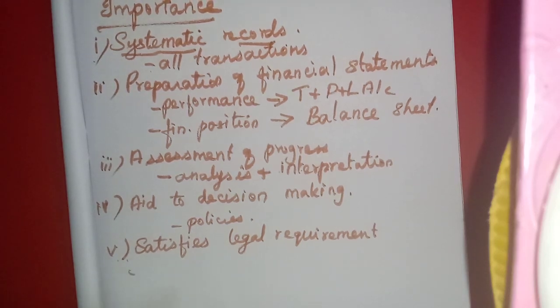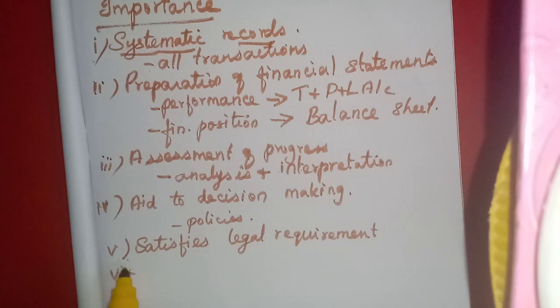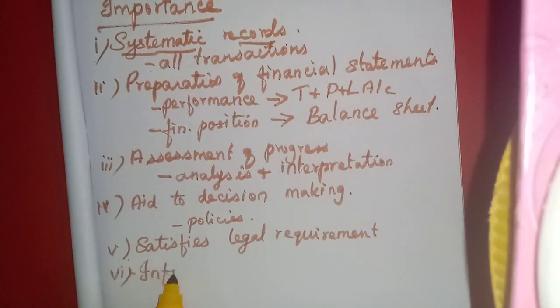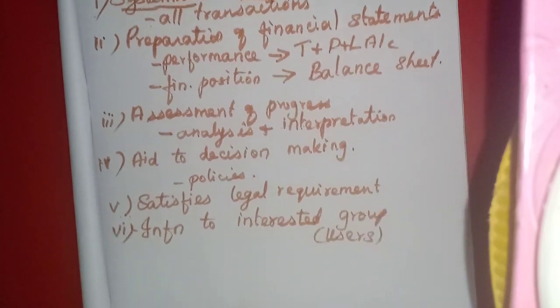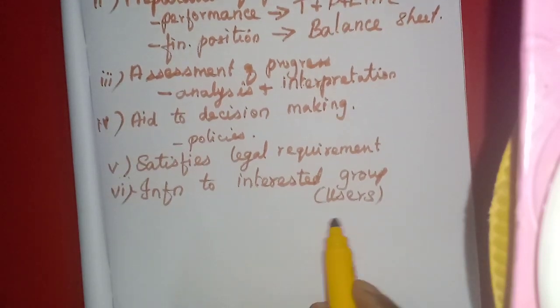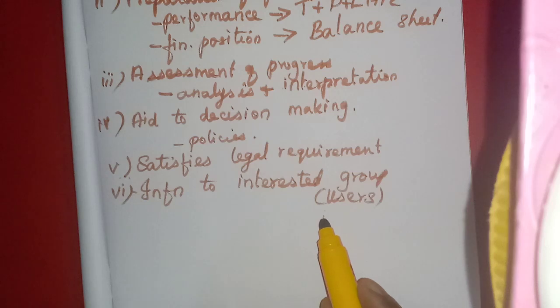Okay, then information to interested groups, interested users. Here we can say all the users of accounting, users of financial information. That means the owners, the investors, then the creditors, then financial institutions or banks, okay, then the government.